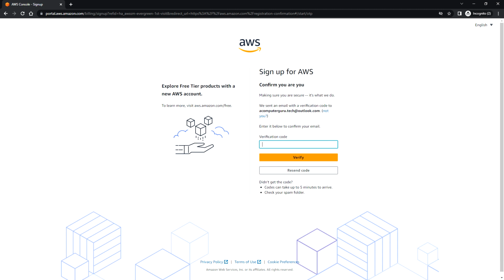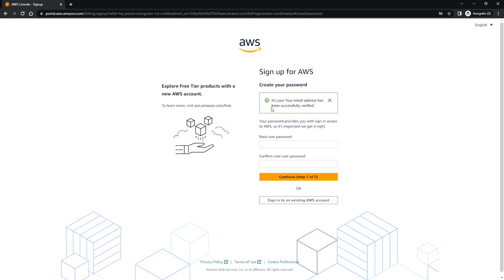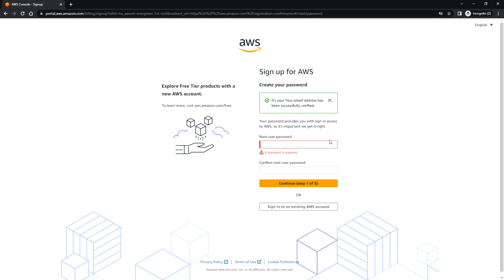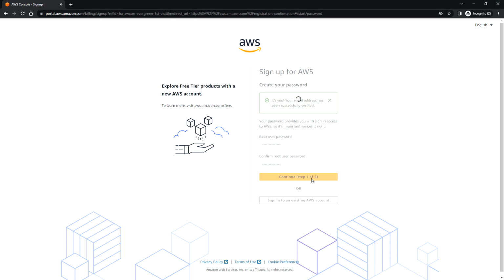And you'll be getting a verification code on the email address that you have mentioned. Okay, your email address has been successfully verified, and you need to enter the root user password. Okay, next, continue step 1 of 5.